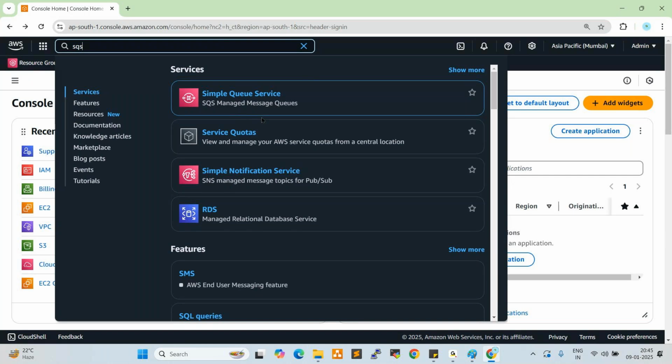We'll get one message: your order has been placed. Once the product reaches your city, we'll get one more message: the product is out for delivery. Once the product is delivered, we'll get one more notification saying the product has been delivered successfully. So we send those queue messages through SQS. In the backend, we integrate Lambda also. Lambda will be triggered.